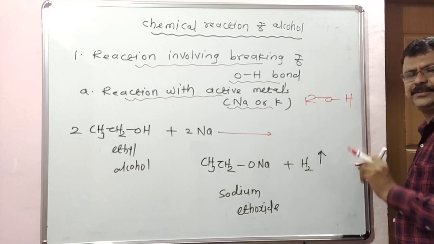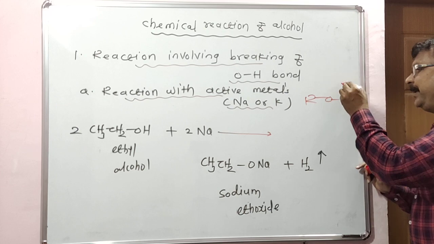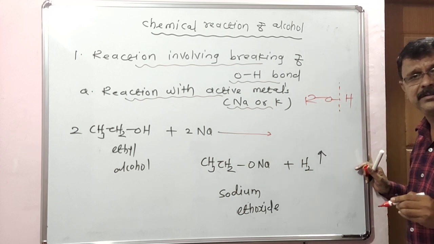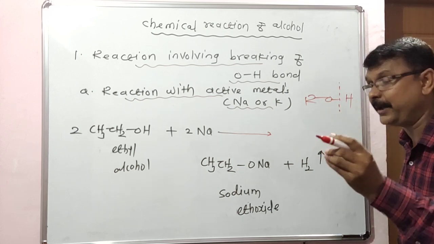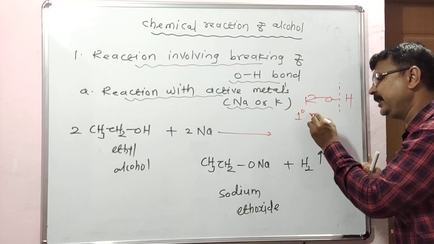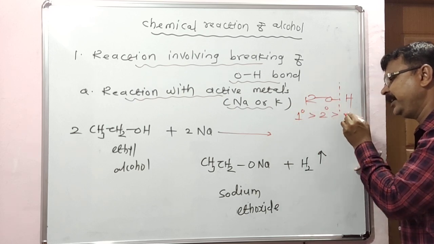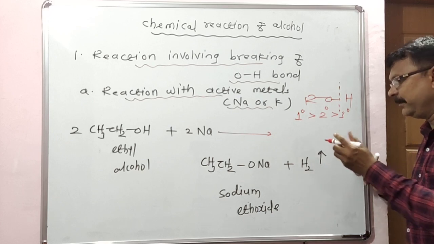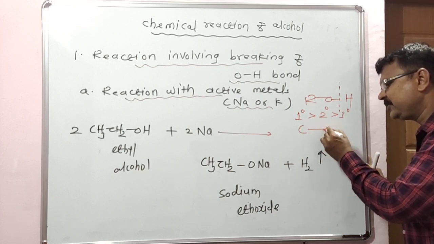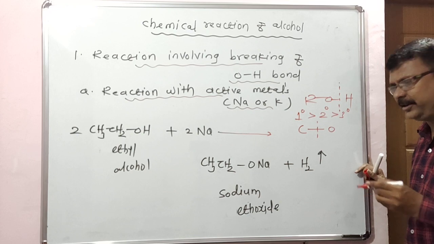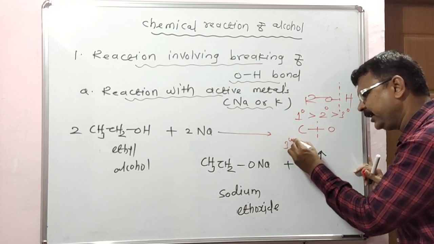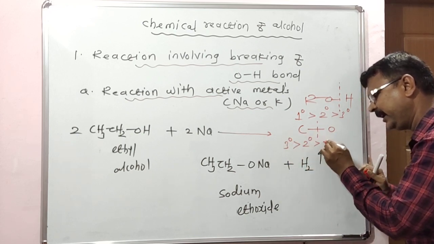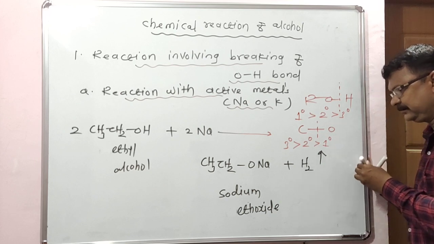Look here, in this reaction, in general for the breaking of the OH bond, the order of reactivity of alcohol is 1 degree greater than 2 degree greater than 3 degree. And for the breaking of a CO bond, the order is 3 degree greater than 2 degree greater than 1 degree.